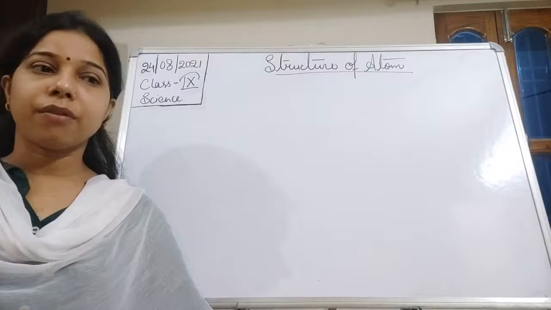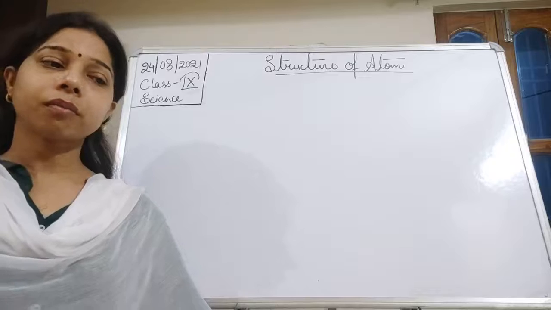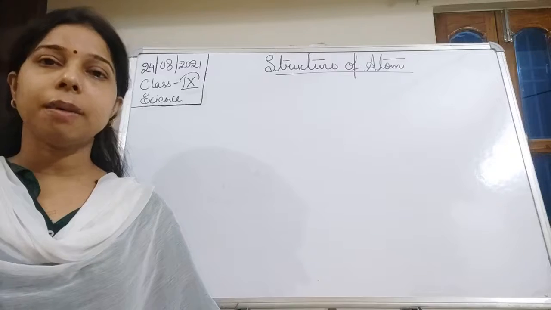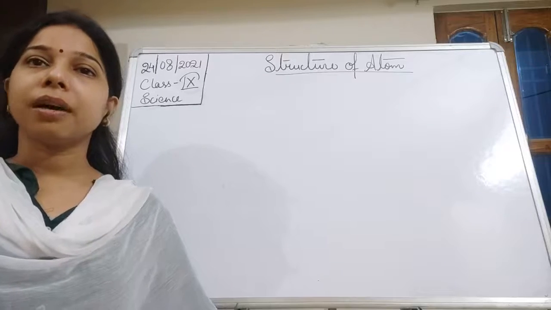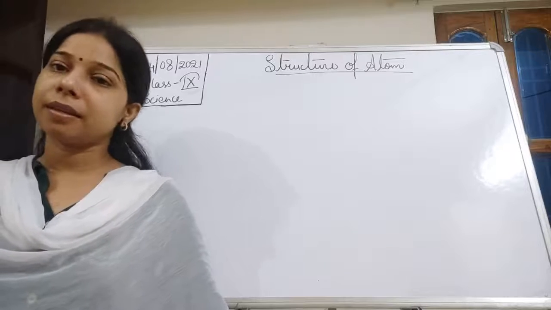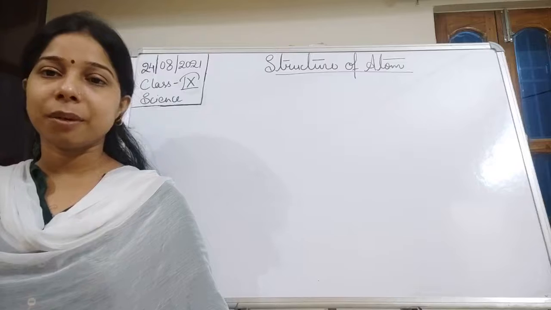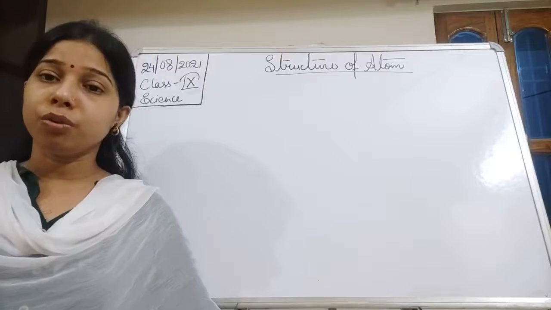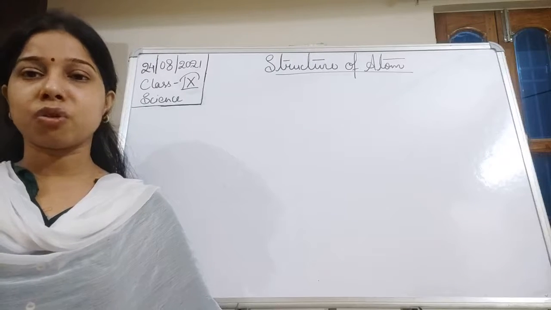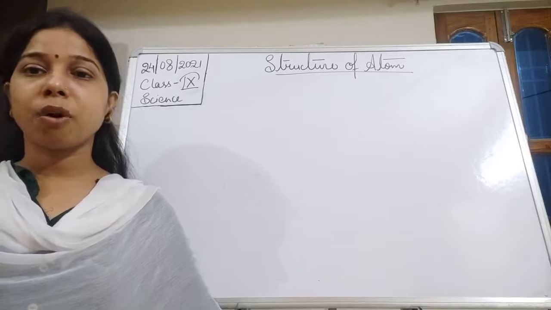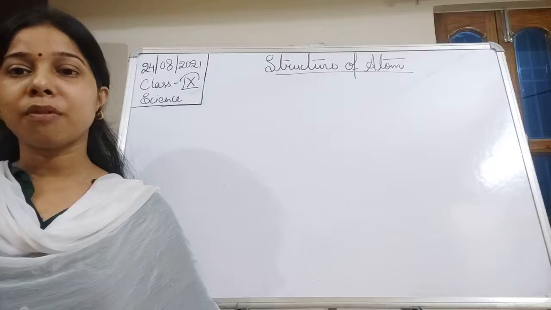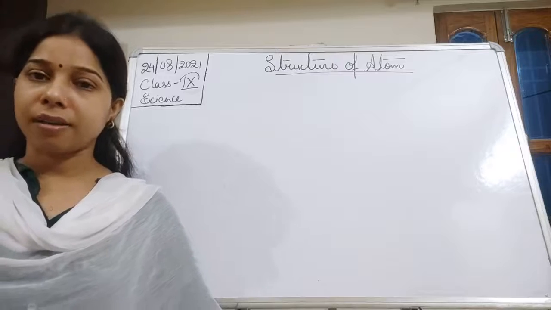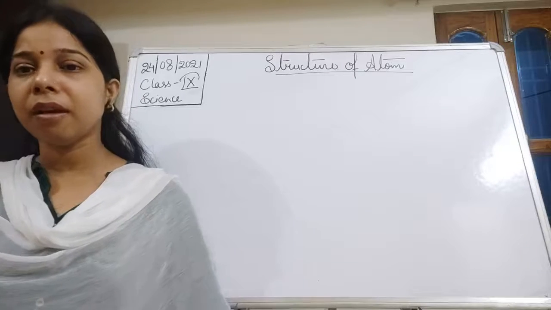For the Thomson model, we understood the postulates and the drawbacks, and then we started to understand the Rutherford model of atom, where Rutherford did an experiment, and on the basis of the experiment he observed and concluded about the structure of atom, and later on the basis of those observations and conclusions he gave some postulates, which we also study in the Rutherford model of atom. So let us see the different postulates given by Rutherford.